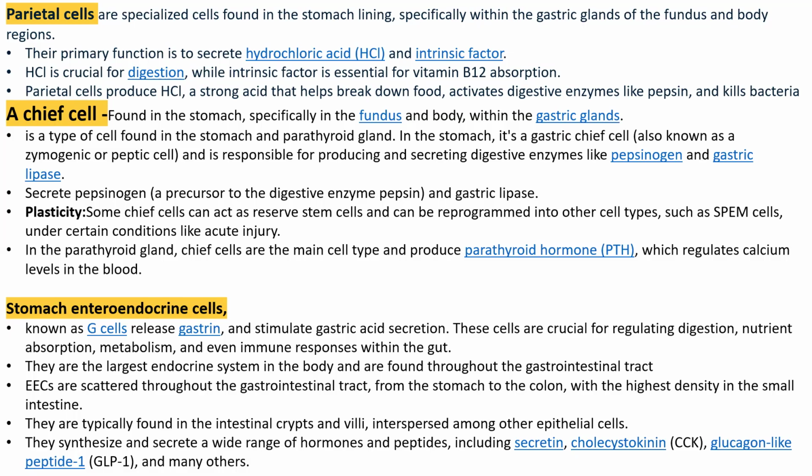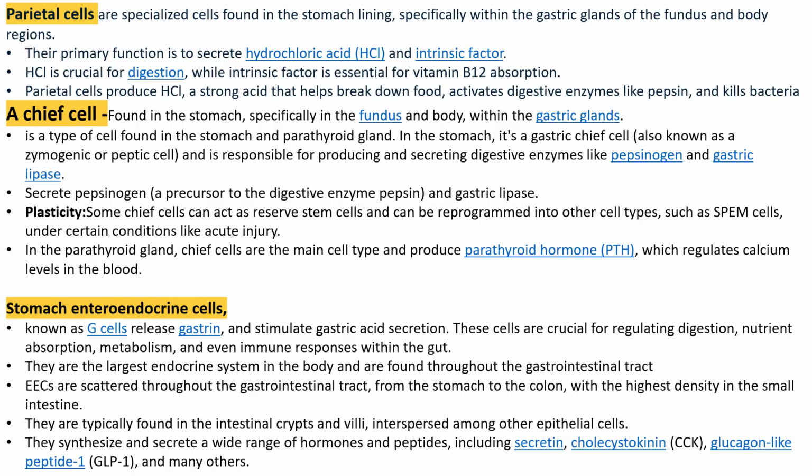So parietal cells produce hydrochloric acid that helps break down food, and hydrochloric acid activates different enzymes like pepsin, and also kills different types of bacteria. Now next is the chief cell. It is also found in the stomach, again in the fundus part within the gastric glands. Parietal cells are within the gastric glands in the fundus part, and chief cells are also in the gastric glands within the fundus part of the stomach.